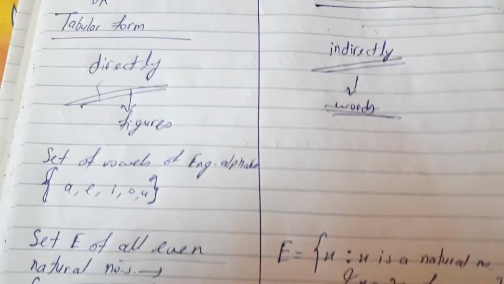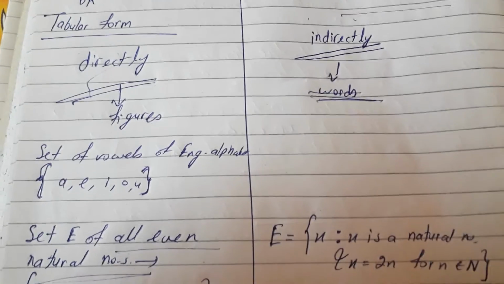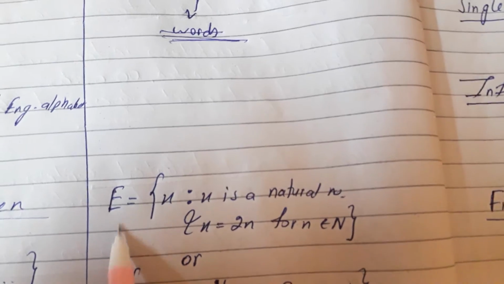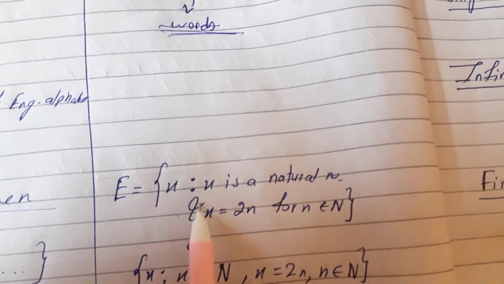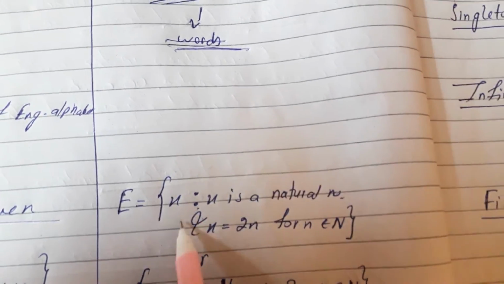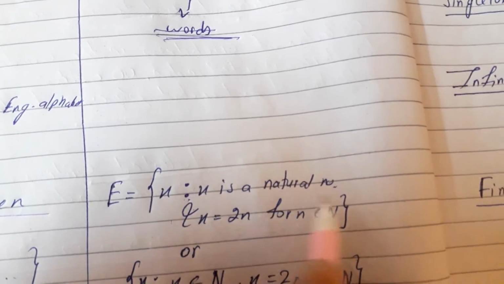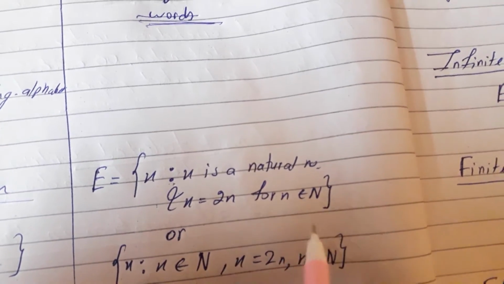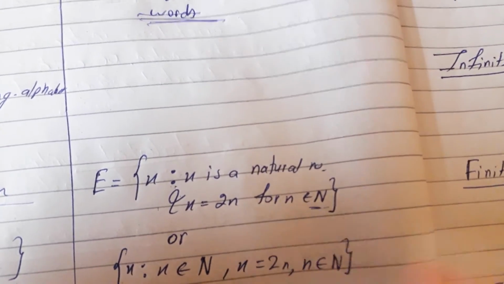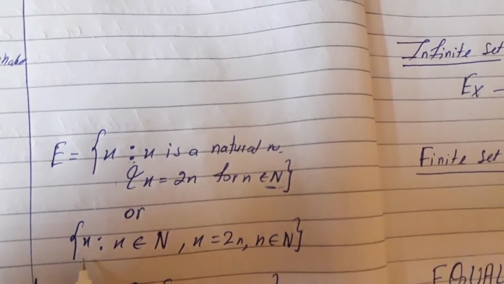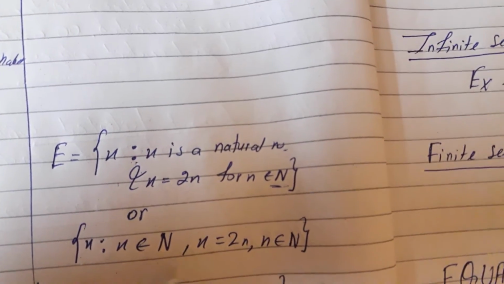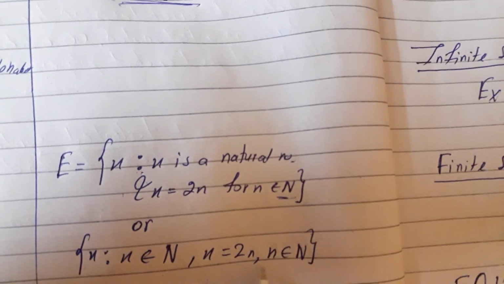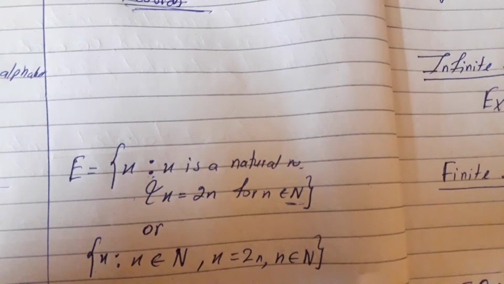Take the set E of all even natural numbers. Here you have to represent it as E equals x such that, where "such that" is the symbol. So x such that x is a natural number and x equals 2n, which means x is even, for n belonging to natural numbers N. Or it may be written like this: x such that x belongs to natural numbers N and x is even, that is x equals 2n, where n also belongs to natural numbers N.